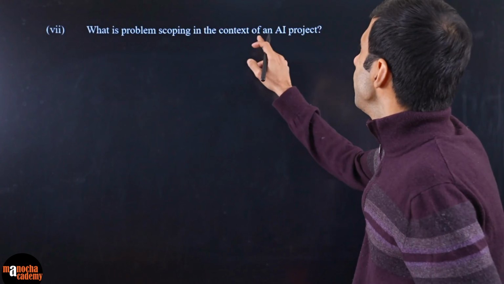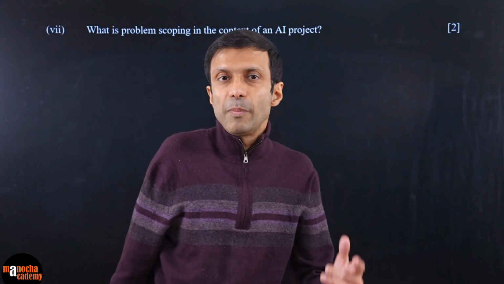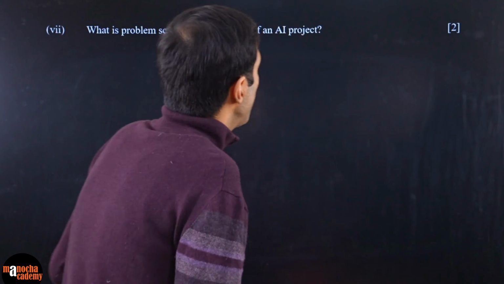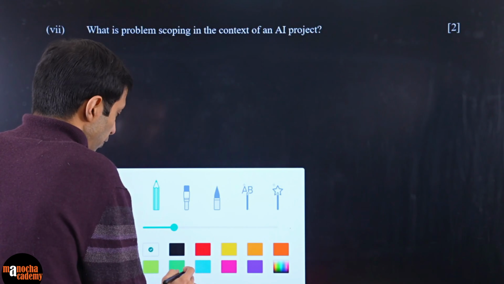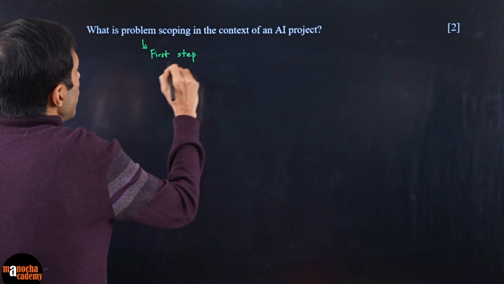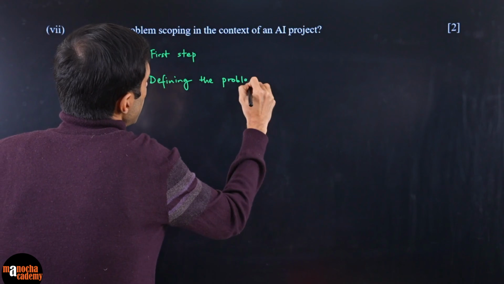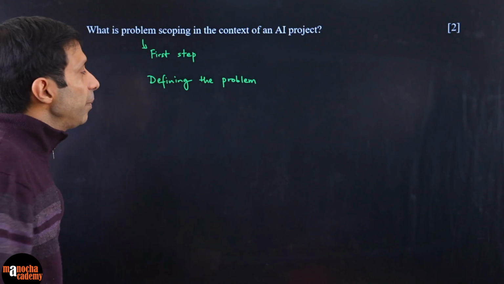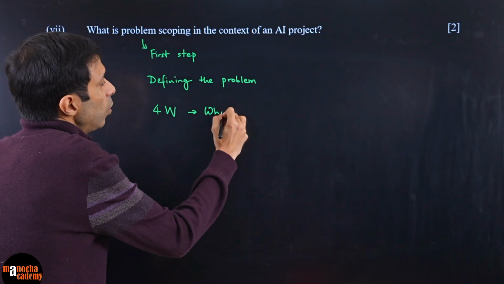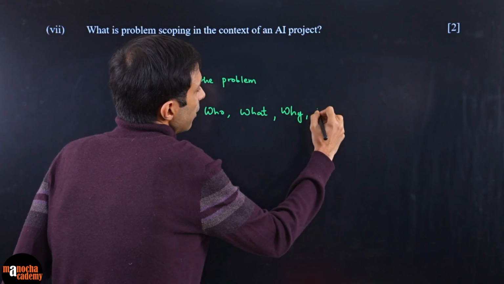Next one. What is problem scoping in the context of an AI project? So problem scoping is, remember, the first step, defining the problem, right? What is your problem? It is basically the first step where you're defining the problem that needs to be solved. And how do we typically do it? We do it with the 4W canvas: who, what, why, and where.